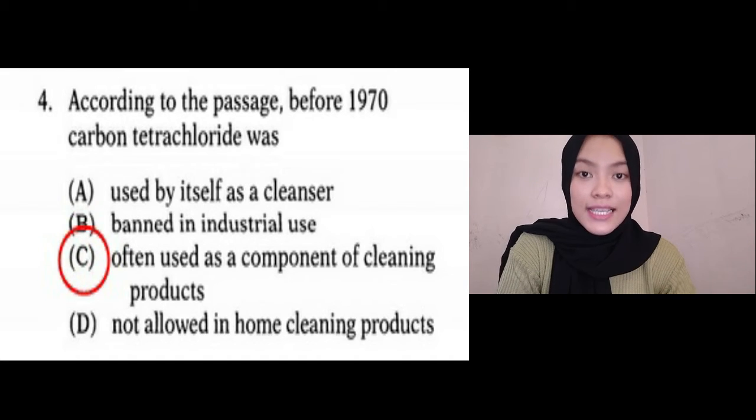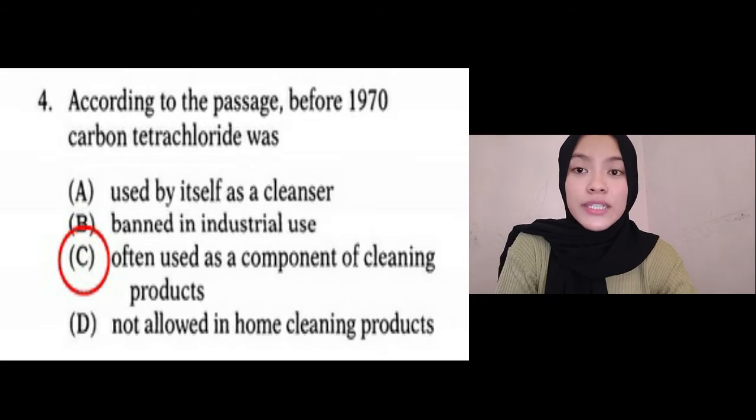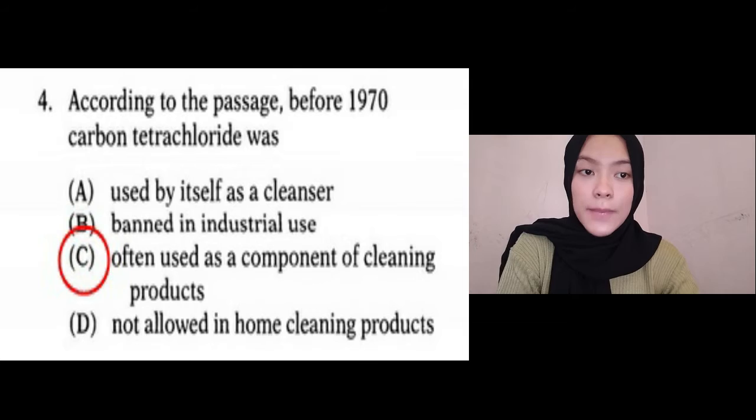As you can see in lines 4 until 5, it states that in the past, carbon tetrachloride was a common ingredient in cleaning compounds that were used throughout the home. The word common here is a synonym of often, which makes the answer relate to choice C.